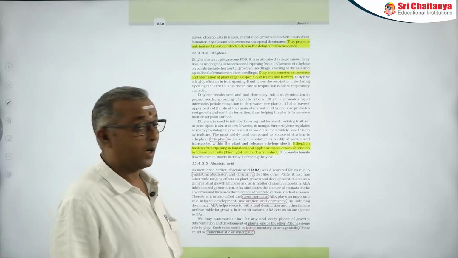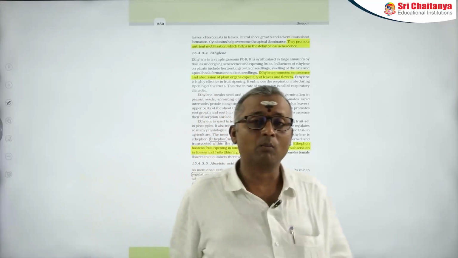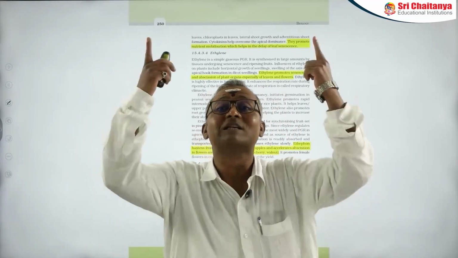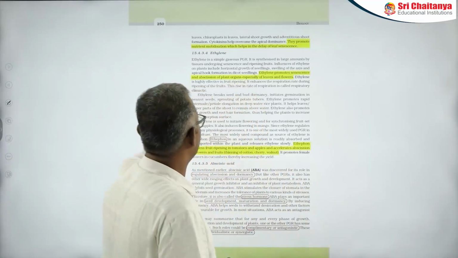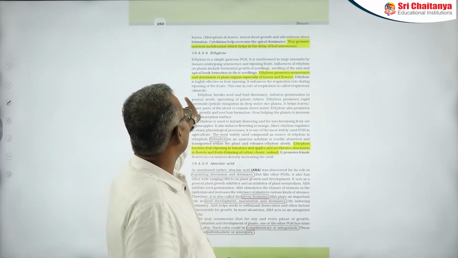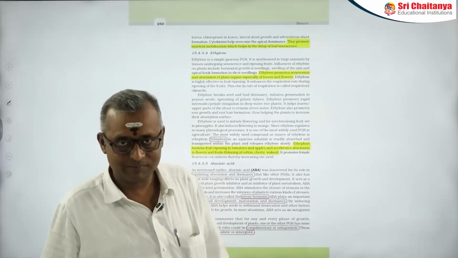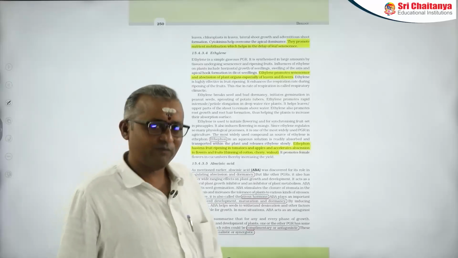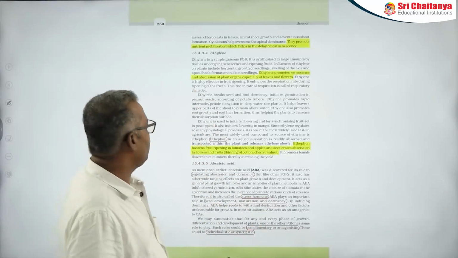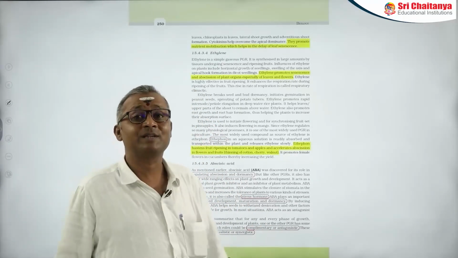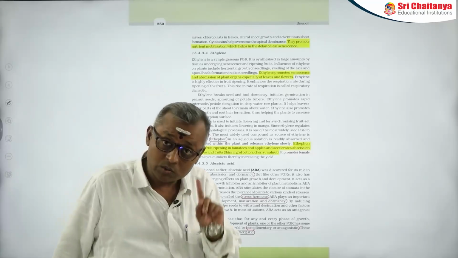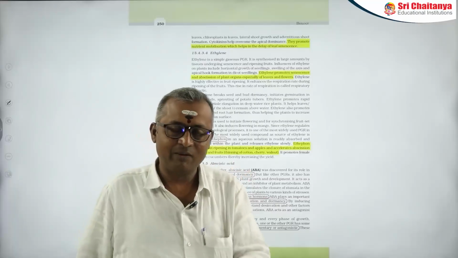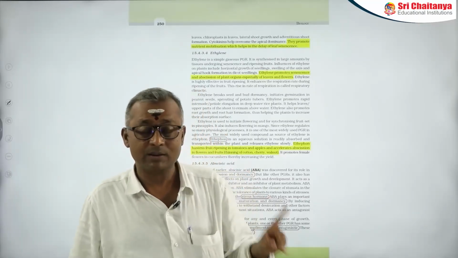And apart from that, I also told you that it is the fruit ripening hormone, and during the ripening process, it increases the rate of respiration. This phenomenon itself is called respiratory climacteric. Now, apart from this, ethylene also has a very important role in breaking of seed and bud dormancy, and it also initiates seed germination. Remember, there are two hormones which have a role in the germination of seeds.